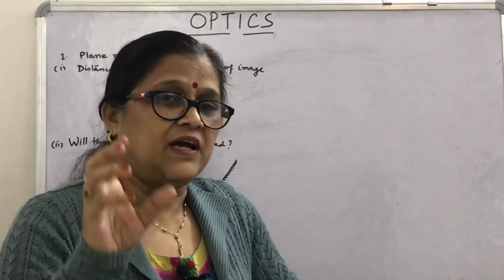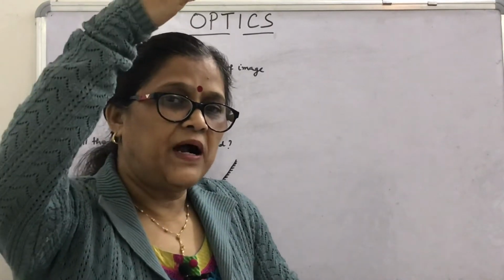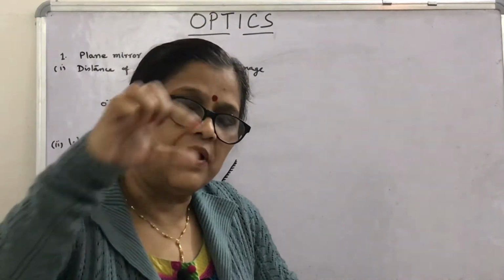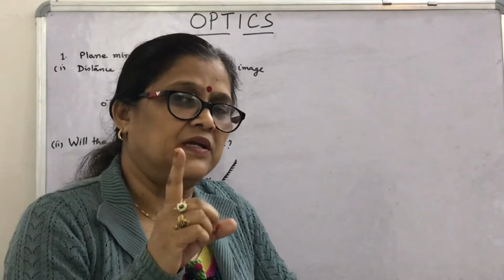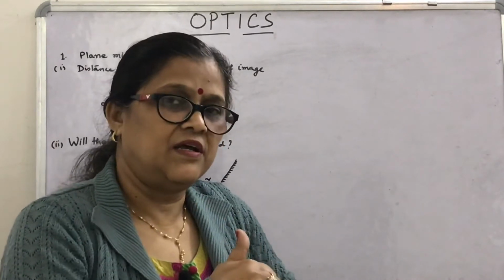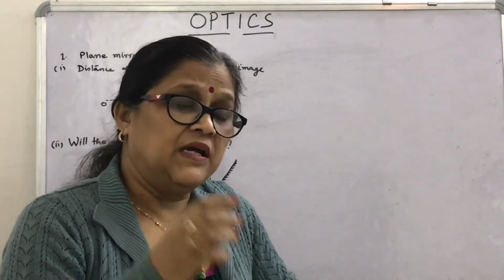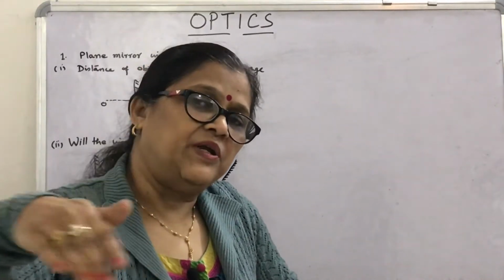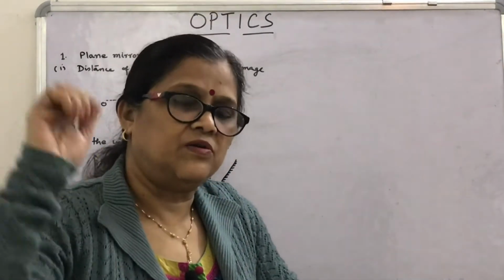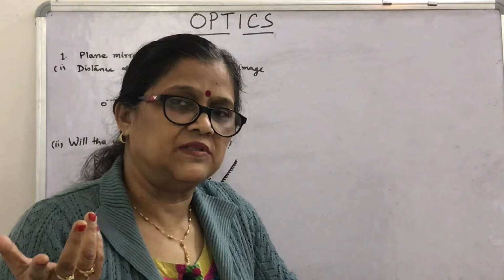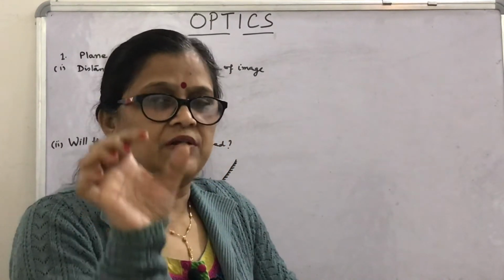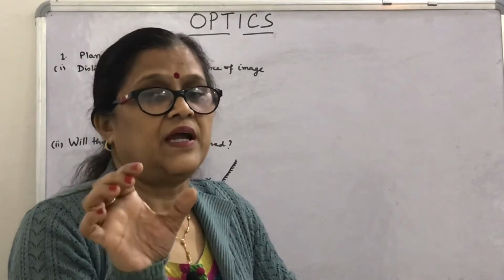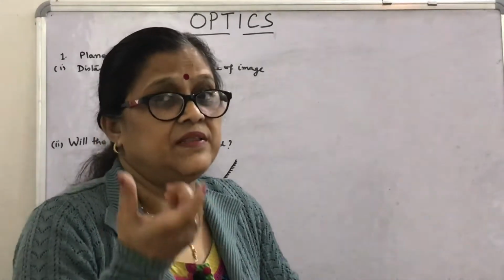What is light? That is part of the electromagnetic spectrum, which is a whole topic in itself. I will share the link for the electromagnetic spectrum. It starts from gamma rays to radio waves in increasing order of wavelength or decreasing order of frequency. So the part of that electromagnetic spectrum where the visible region comes is said to be light.